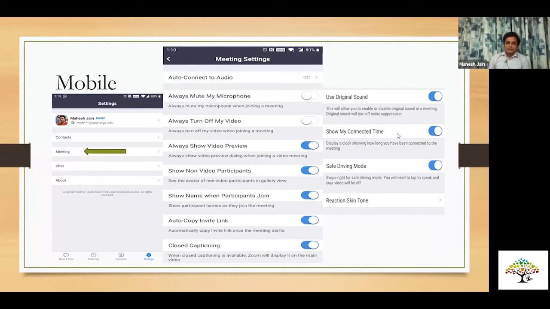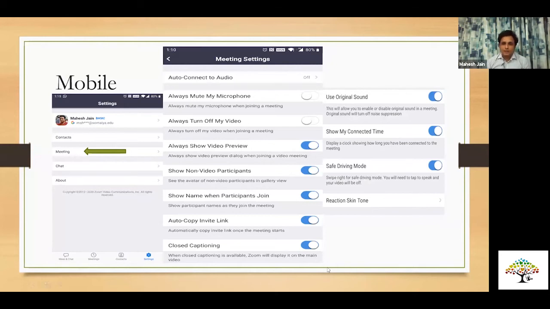These are some of the options. Show name when participants join. Yes, you should allow it to be seen. One important thing you could do is ask students to make sure that they have their own name. You can give them a warning that for 5 minutes you will help them in understanding how to change their name. For changing the name, they have to click on the square boxes on the top right corner. Three options are there. They have to click there, and they will be able to change their name.